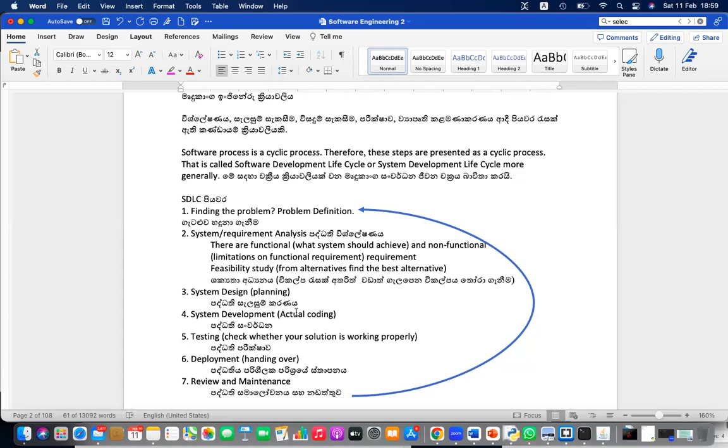This is where the building starts or the coding starts. Testing. You have to test what you have coded. Otherwise, how can you guarantee about this? You have to test this. And finally, deployment, handing over, and review and maintenance. These are the steps. Okay, that is about the software process development life cycle.